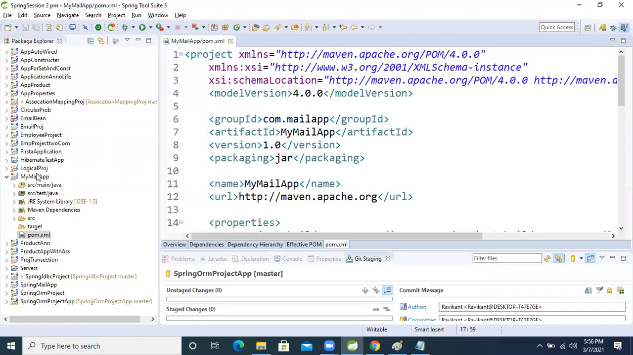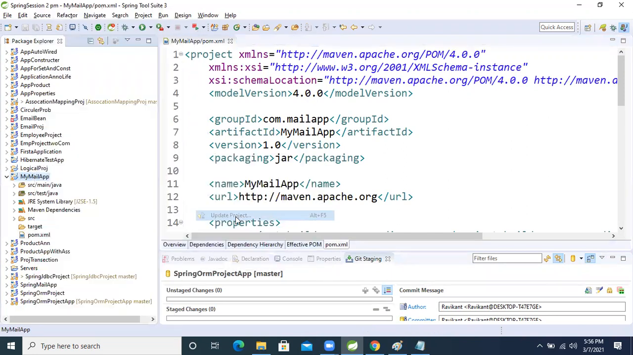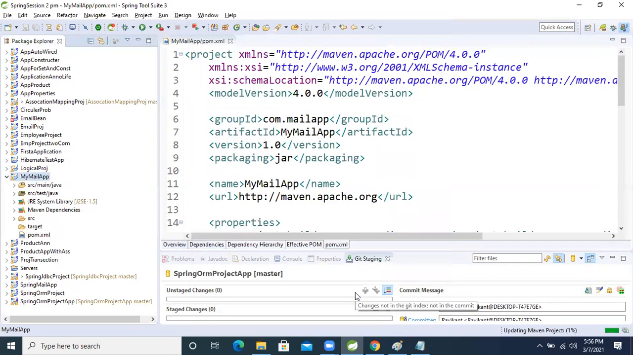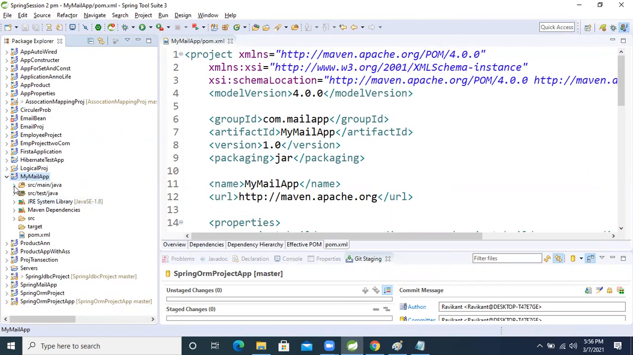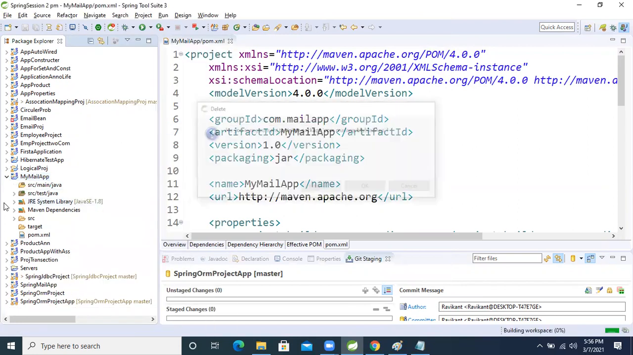Now right click on the project, go inside Maven, update the project, and select force update of snapshot release. See, the Java version is changed and all the required dependencies came inside our classpath. Now what will we do? Delete this, the package Maven generated, we don't need it. I'm deleting this one.